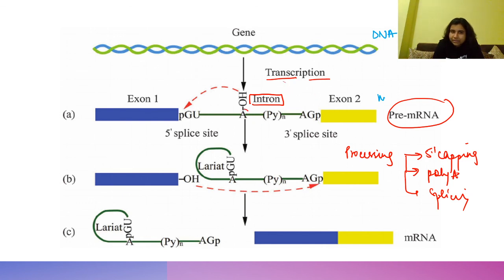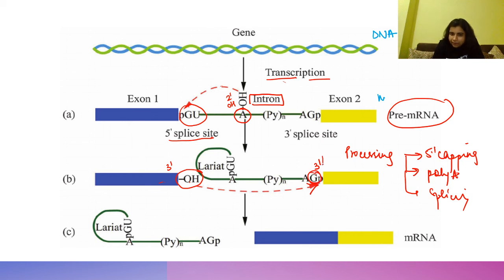So what will happen? This adenine 2' hydroxyl will attack this GU site, the 5' splice site. Now the 5' splice site gets attacked by the 2' hydroxyl, and the hydroxyl linked to the 3' exon will attack the 3' intron guanine, right?